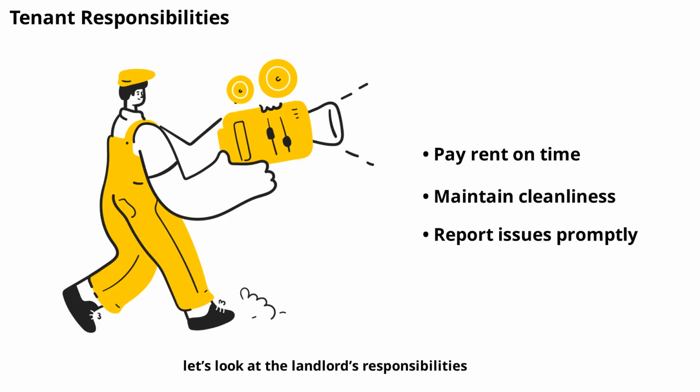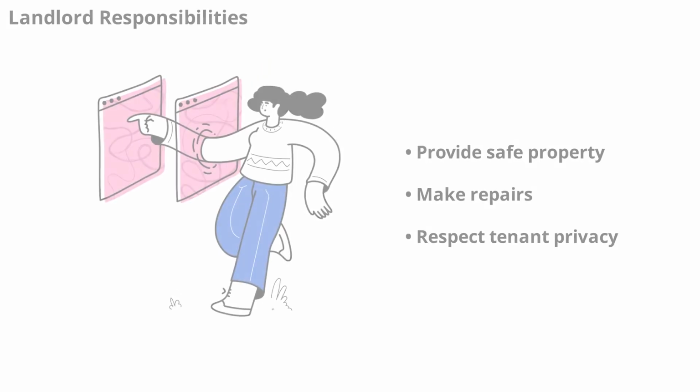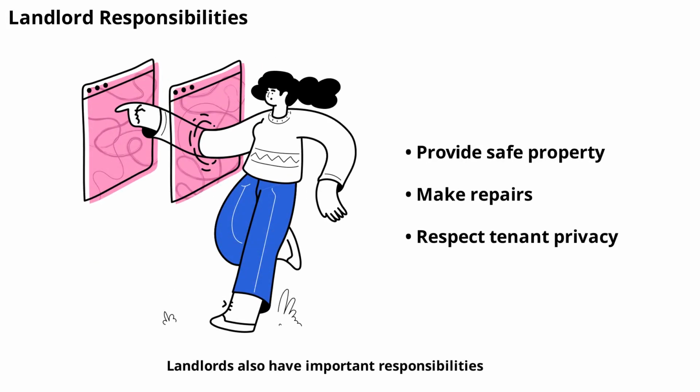Now, let's look at the landlord's responsibilities. Landlords also have important responsibilities. They must provide a safe, habitable property, make necessary repairs, and respect your privacy. The lease should outline how to request repairs and the expected response time. If your landlord fails to meet these obligations, you may have legal options. Understanding both parties' responsibilities helps prevent conflicts.